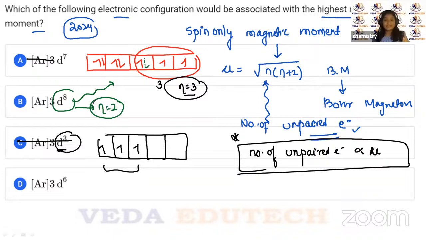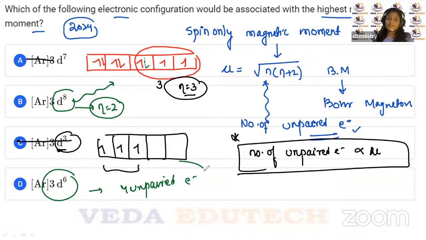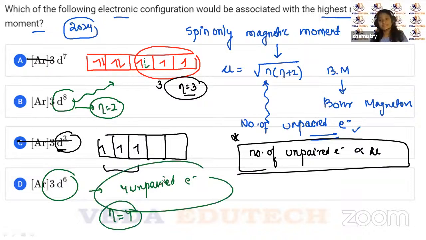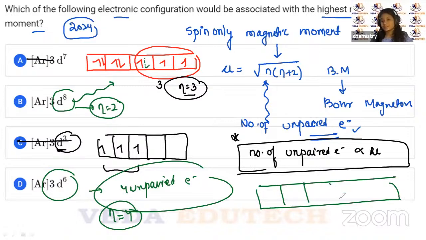If 3d7 is having 3 unpaired electrons, 3d6 is going to have 4 unpaired electrons. Yes or no, children? So if n equals 4 here, then can I say that obviously this is going to have the highest magnetic moment. This is going to have the highest magnetic moment. You can see it by yourself here.